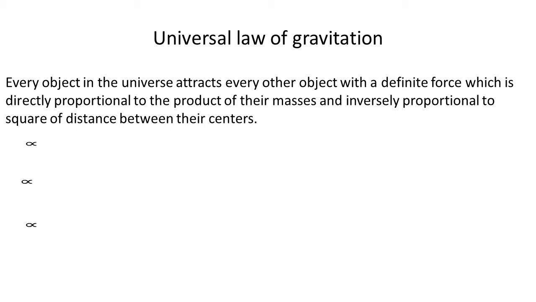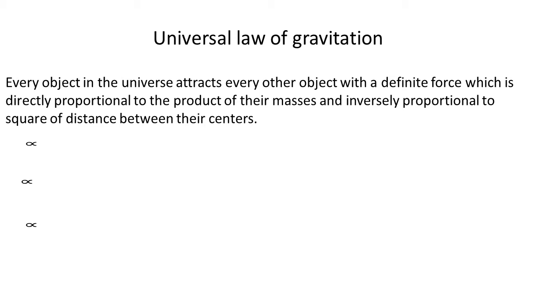Based on these two conclusions, Newton formulated one very famous law that is called the universal law of gravitation. What is the statement of this universal law of gravitation? Every object in the universe attracts every other object with a definite force, which is directly proportional to the product of their masses, and inversely proportional to the square of the distance between their centers.